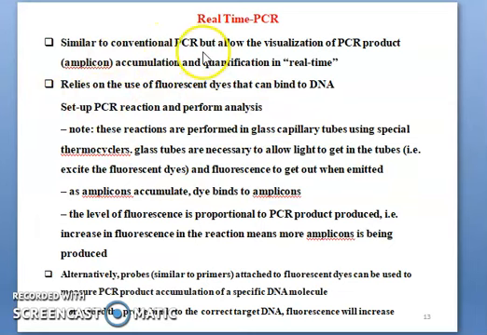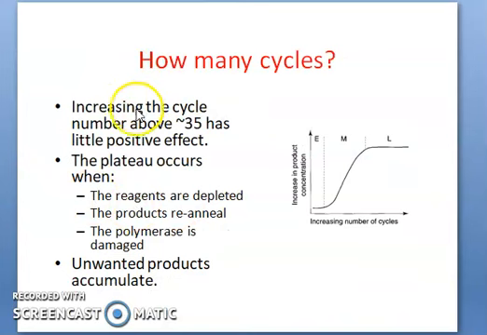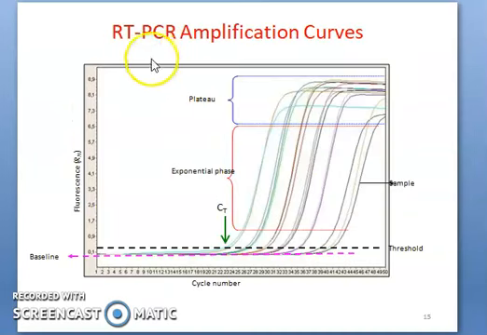It is similar to conventional PCR but allows visualization of the PCR product in real time, using a fluorescence dye that binds to DNA, setting up the PCR reaction to perform the analysis. Okay, this is real-time PCR. But how many cycles will happen? Increasing the cycle number above 35 has little positive effect. The plateau occurs when, you can see in the next slide, I can explain how many cycles will happen. You can see the RT-PCR amplification curve, how it will happen. You can see the baseline, the threshold and CT values. You can see here fluorescence versus cycle numbers.